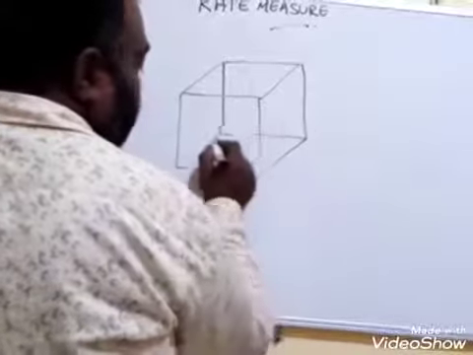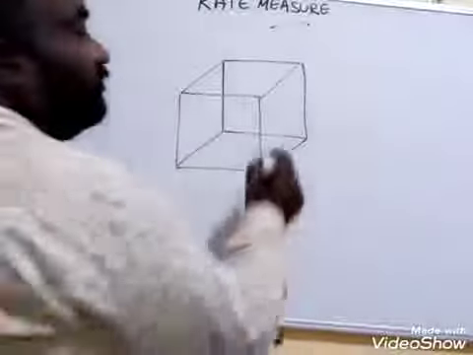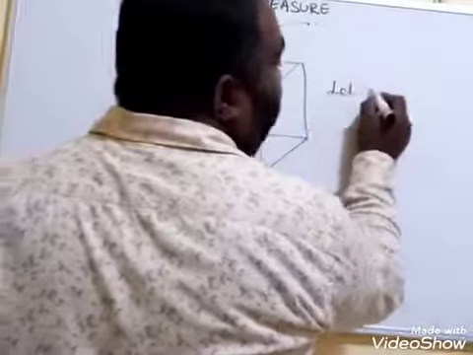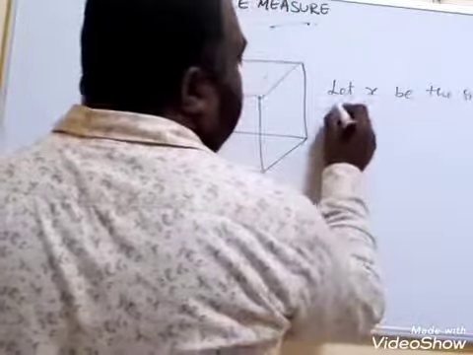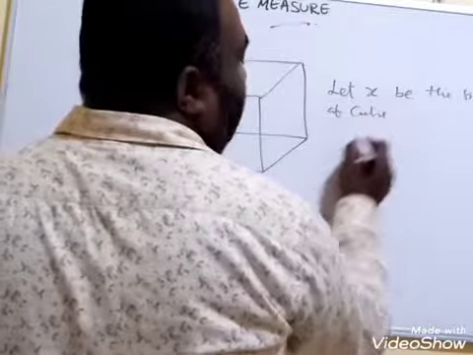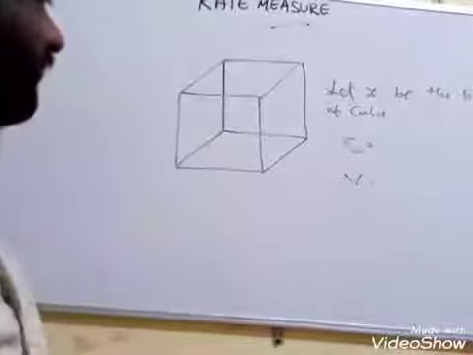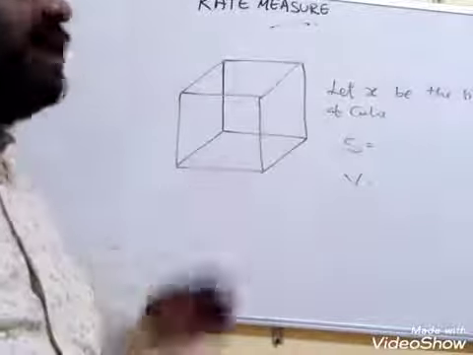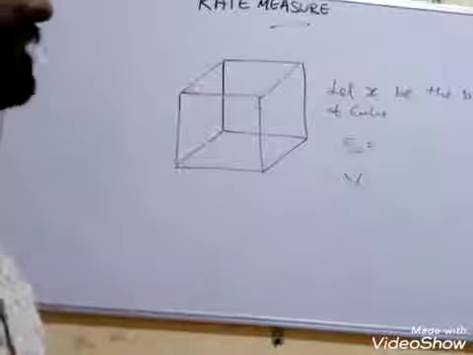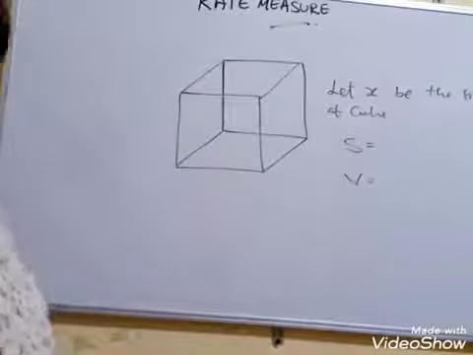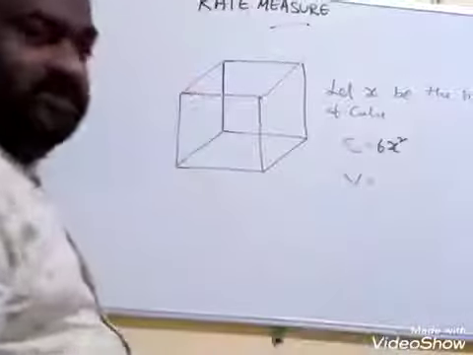Now we have to find the rate of change of volume. Usually, let x be the side of the cube, S be the total surface area, and V be the volume. S, the total surface area, means how many surfaces a cube has: 6 surfaces. Each surface is a square. What is the area of the square? If the side is x, it is x square. And the total number of surfaces is 6. That's why this is 6x square.